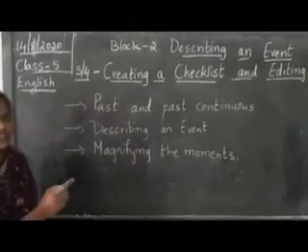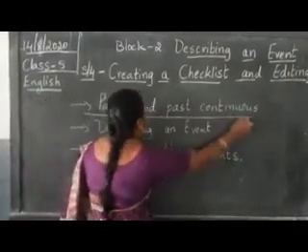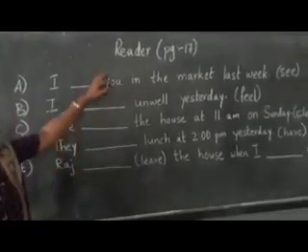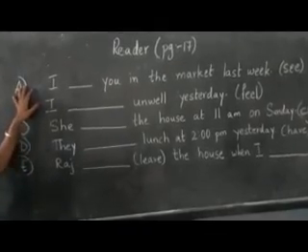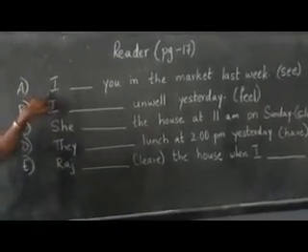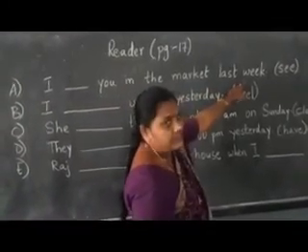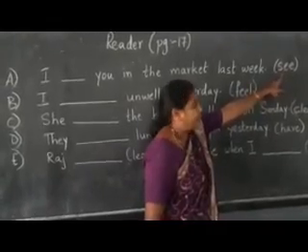We are going to see our reader. They have given two bits based on the first topic, past and past continuous tense. Yes, this is reader page number 17. First question I wrote on the board, children. See here, I dash you in the market last week, and here they have given a clue of the verb see in present tense.